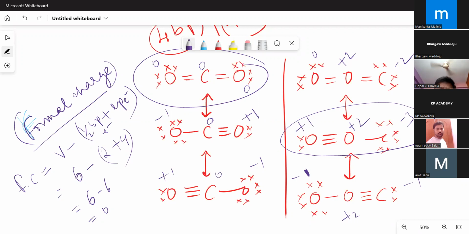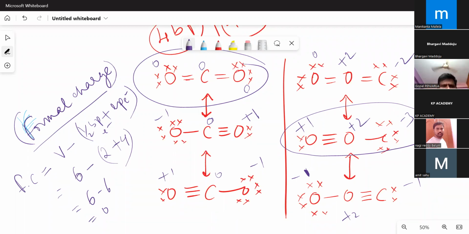If they're asking, see, they go beyond the conventional methods. What is appearing in the books, they won't ask you, even in the advanced examination. If they ask the most unstable structure possible for carbon dioxide, it is also possible to be asked. That we come to know through this formal charge concept. First, I have introduced LDS to you. Then I have to know which is more stable and which is more unstable. This is the most unstable form. This is the most stable form.